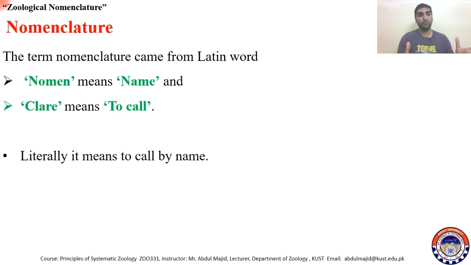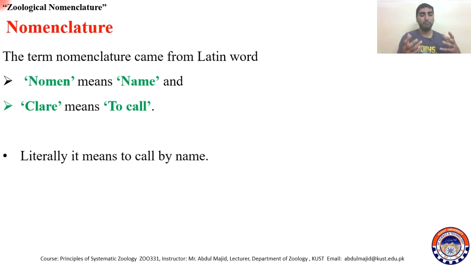So everybody knows. But if you go to London and you say give me a kilo tomato, they don't know what is tomato. You have to tell them, give me tomatoes. So in the literature of zoology, you cannot use different names because it will be very complex.